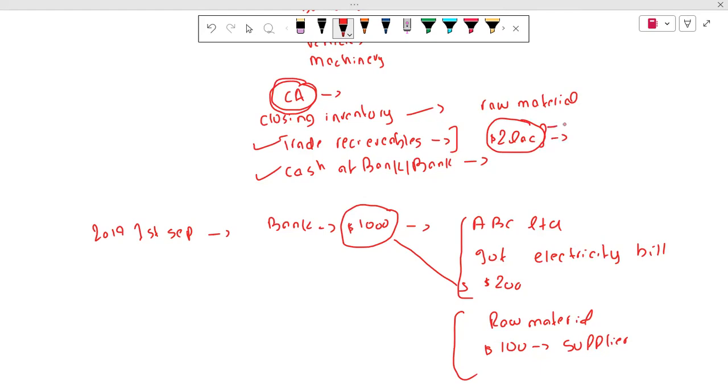And because these are my possessions, because I gave my shoes to them and they have to give me some money for it, the money they will give me in the future, I own that money. So that's the reason trade receivable is basically our asset. And because the customer is supposed to give me that money within a year, this is our current asset.